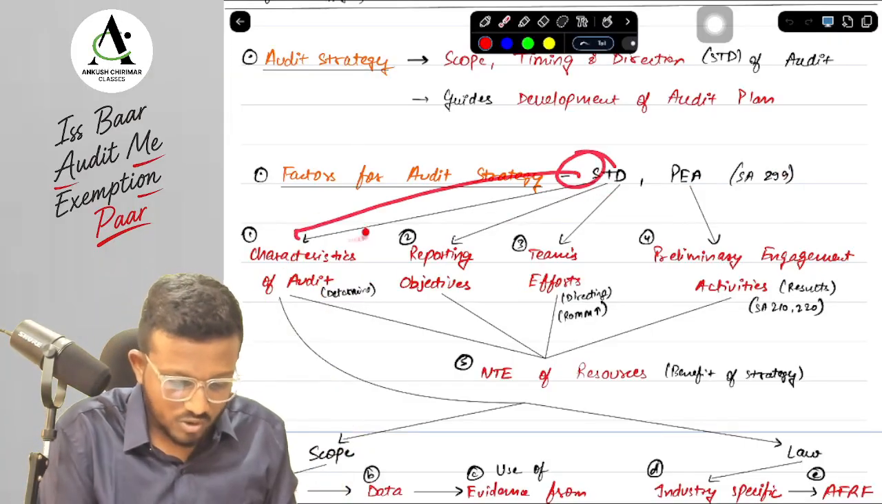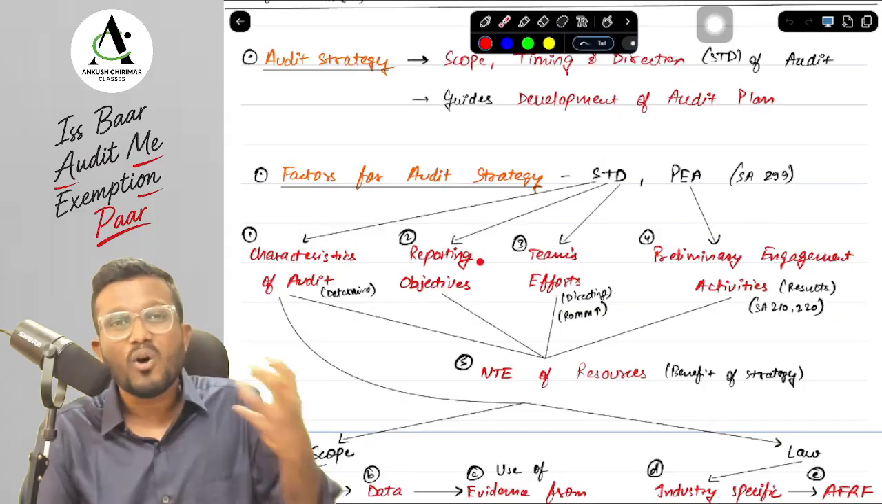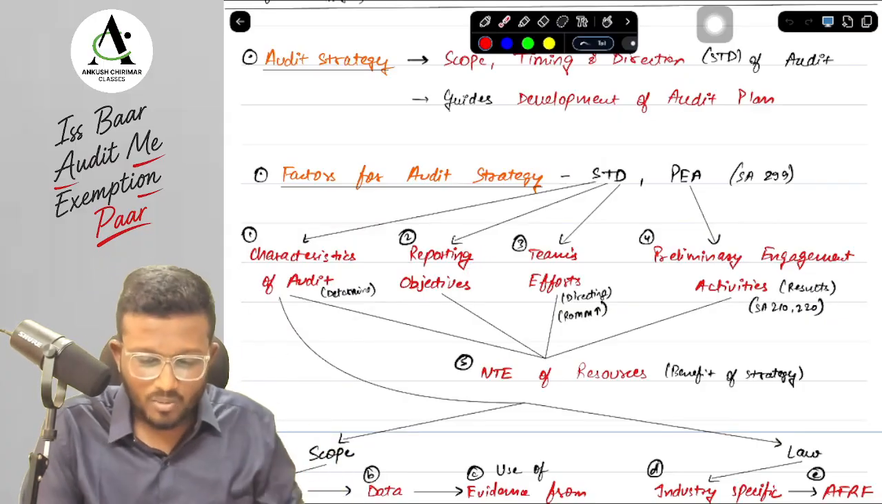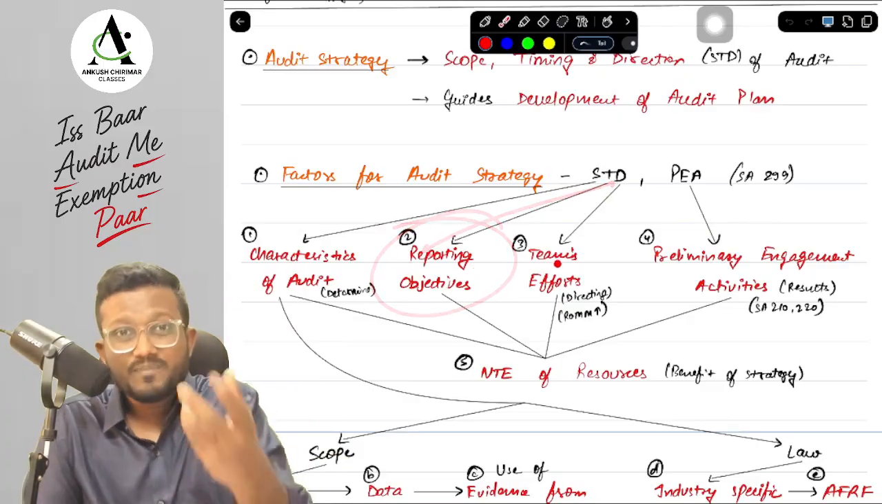First of all, it's scope. Scope means what, sir? The characteristics of the audit. What are the characteristics of the audit? We have to determine that: what are the things that are covered under our scope? T for timing, which means what is the reporting objective of the engagement.